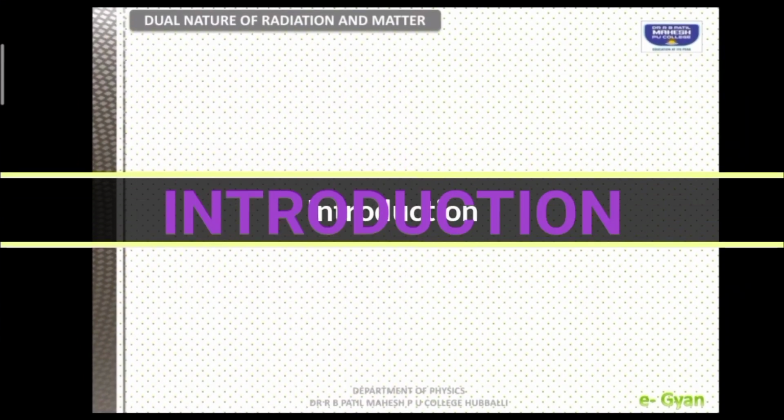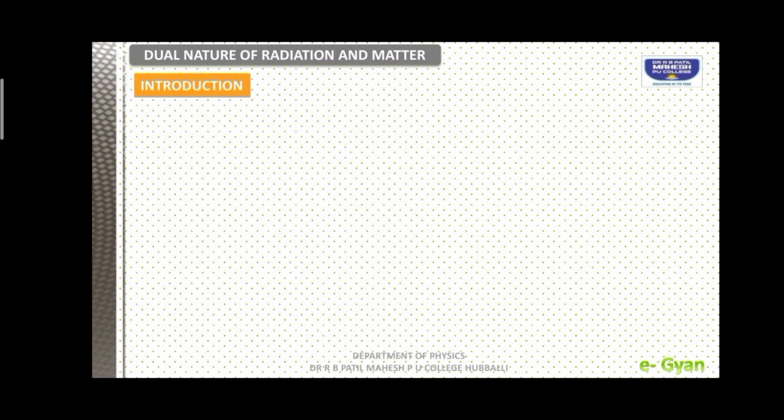Introduction. Students, in the 17th century, for all physicists, there was a curious question about light. What actually is light and what is the behavior of light? In the 17th century, after many experiments, a great physicist, Christian Huygens, proposed a wave theory.